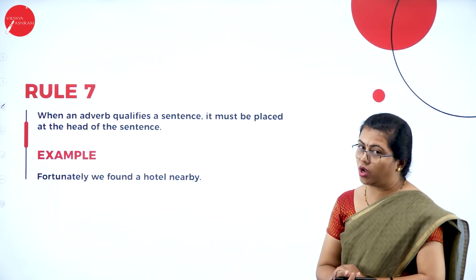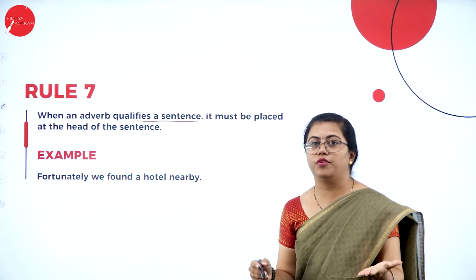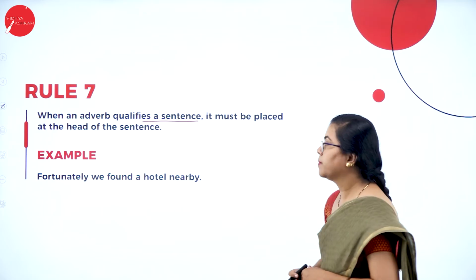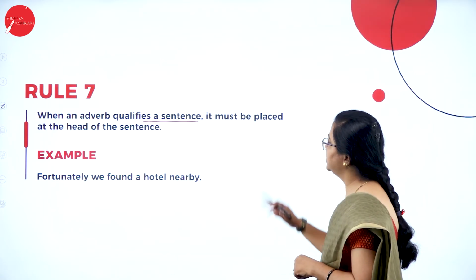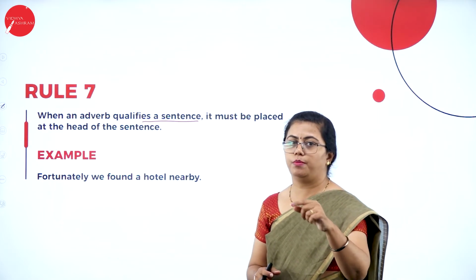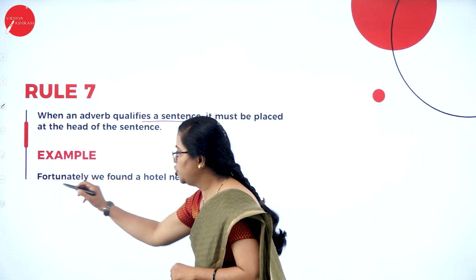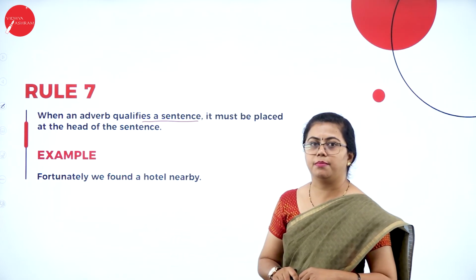When an adverb qualifies a sentence, so we are talking about the whole sentence, an adverb can qualify the whole sentence also. When an adverb qualifies the whole sentence, it must be placed at the head of the sentence, meaning the sentence should begin with an adverb. Here is an example. Fortunately, we found a hotel nearby.